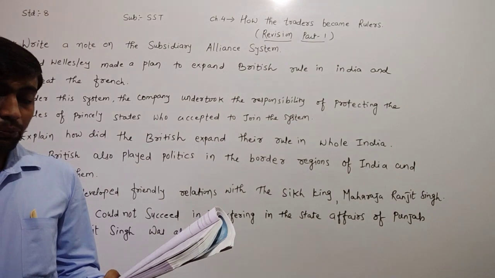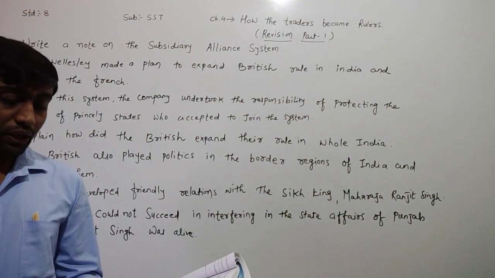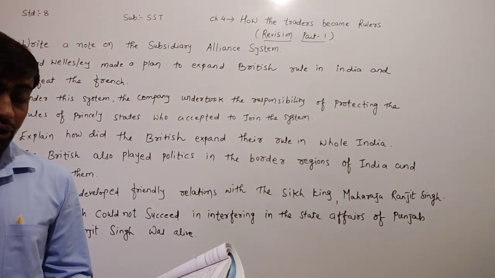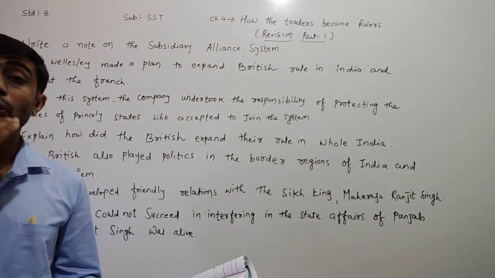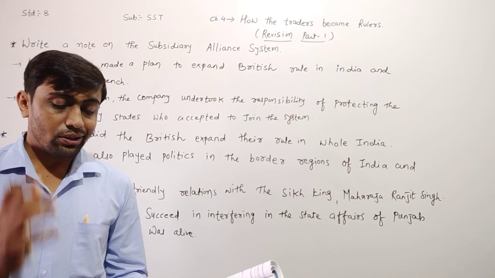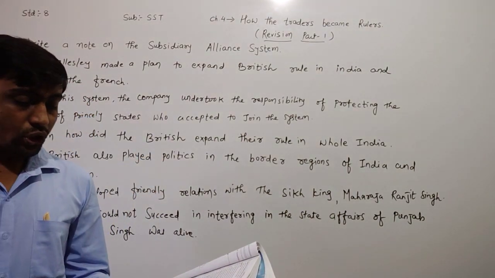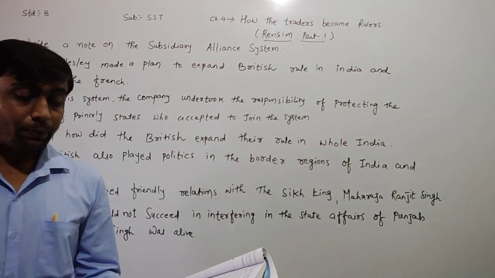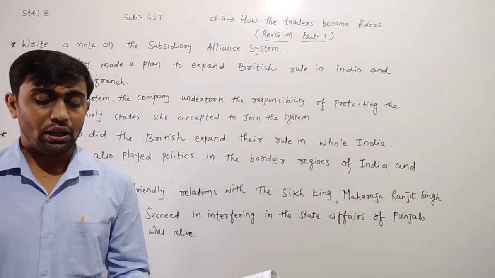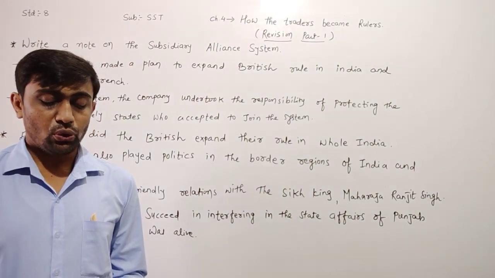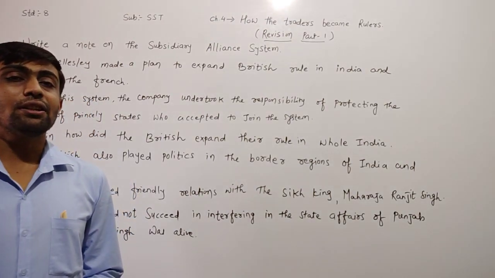But after the death of the great king, Punjab was distorted. Thus, the British easily got a chance to bring the Sikh territory under their rule. When Sir Henry Hardinge became the Governor General of India, he brought the Sikh region under British rule by using the policy of discrimination.